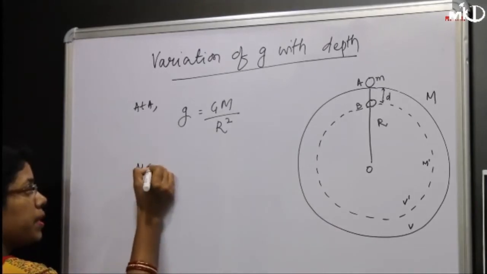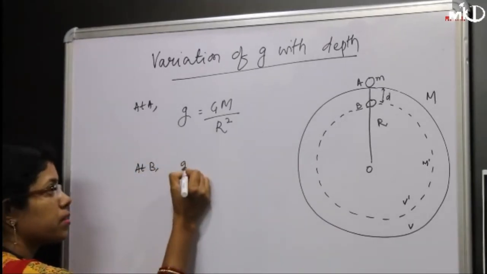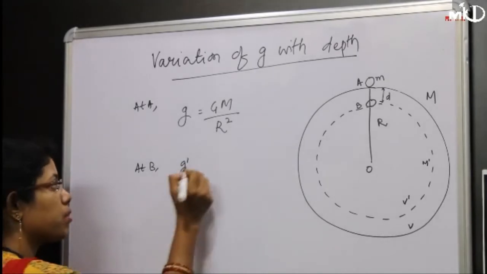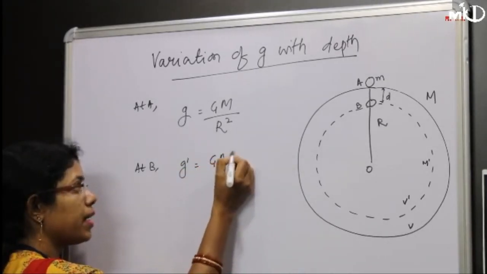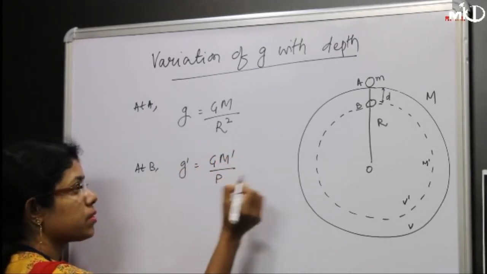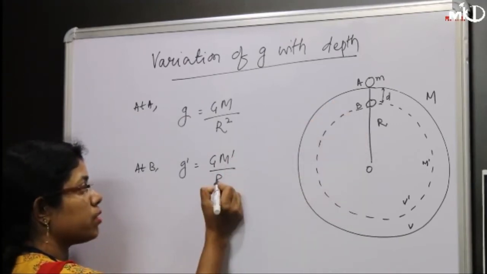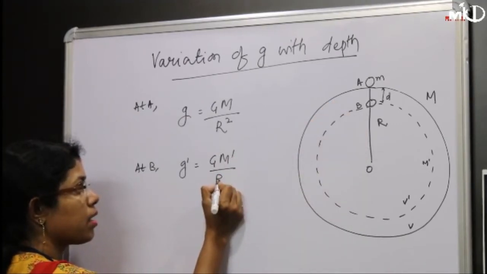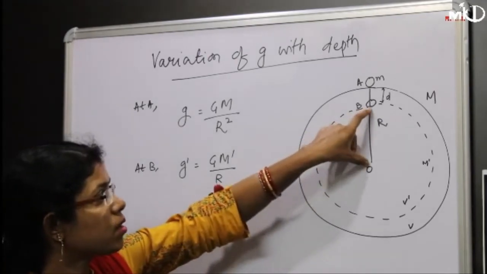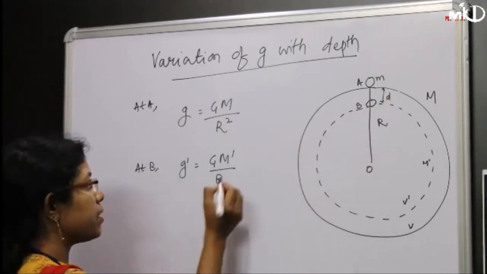For position B, the new gravity g dash will be equal to G M dash upon, it is moved to a new distance. What is the distance now? R minus d.